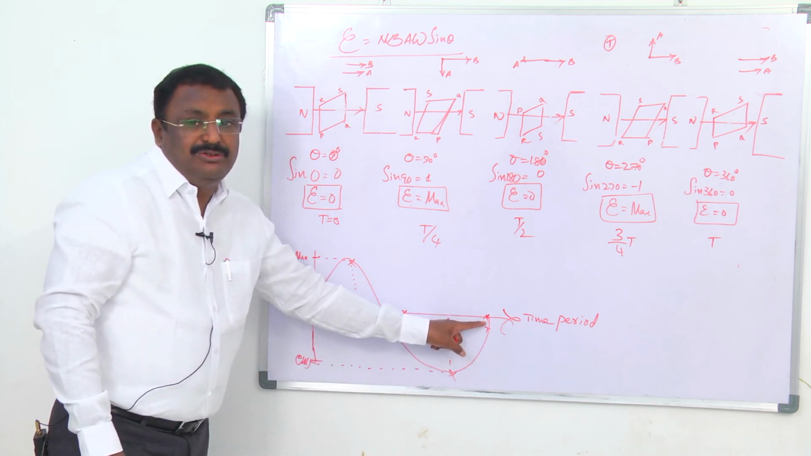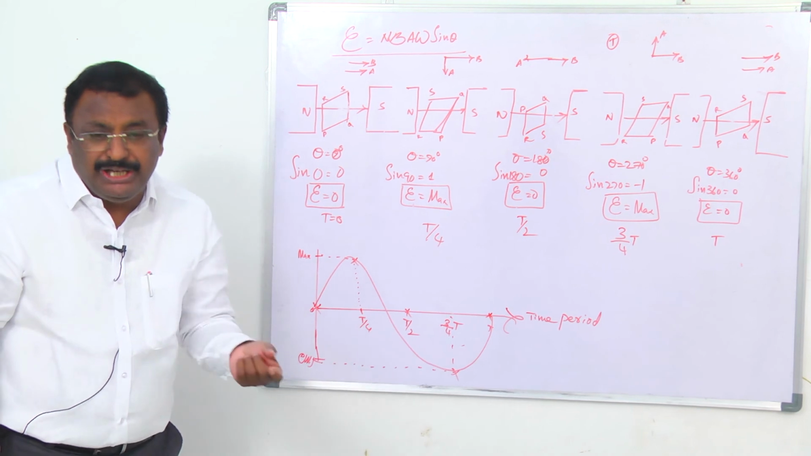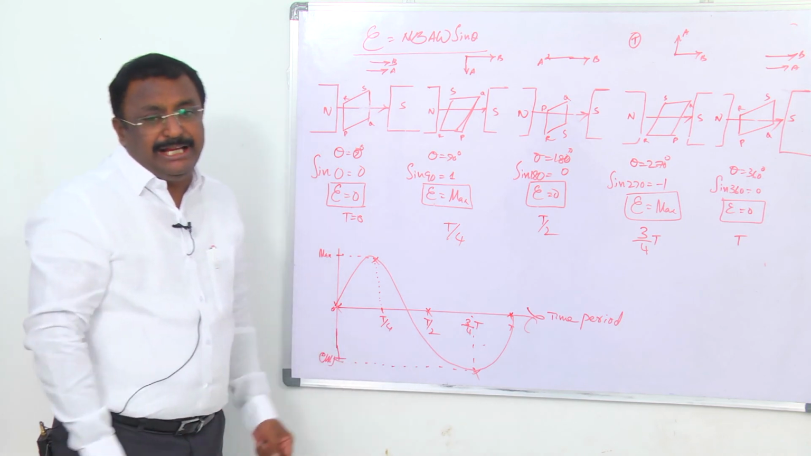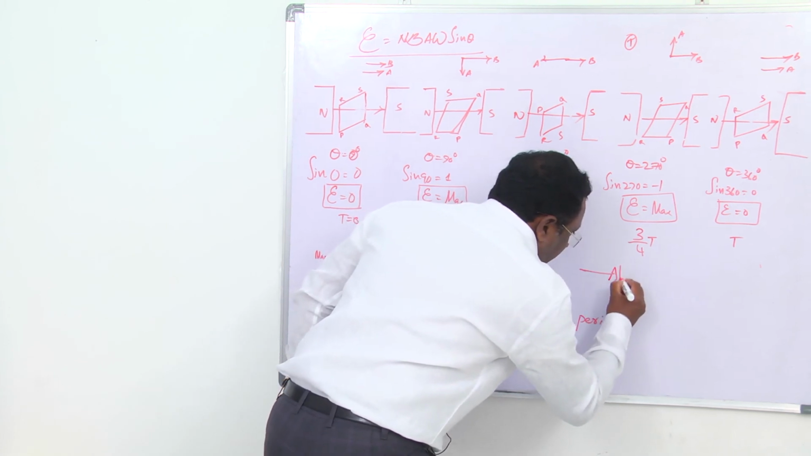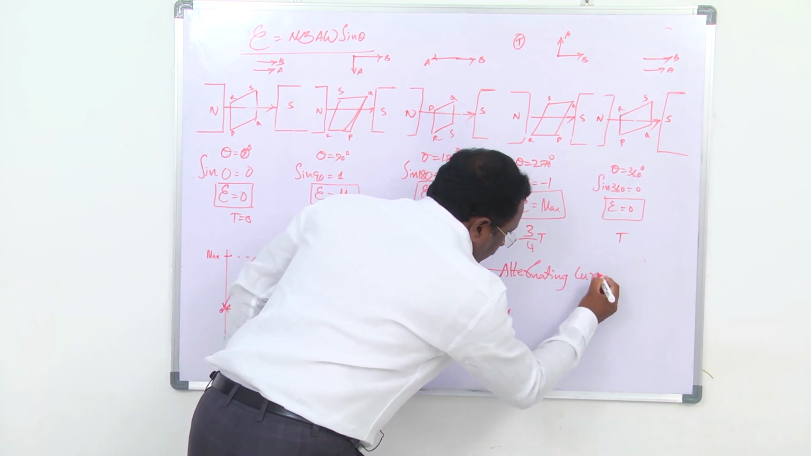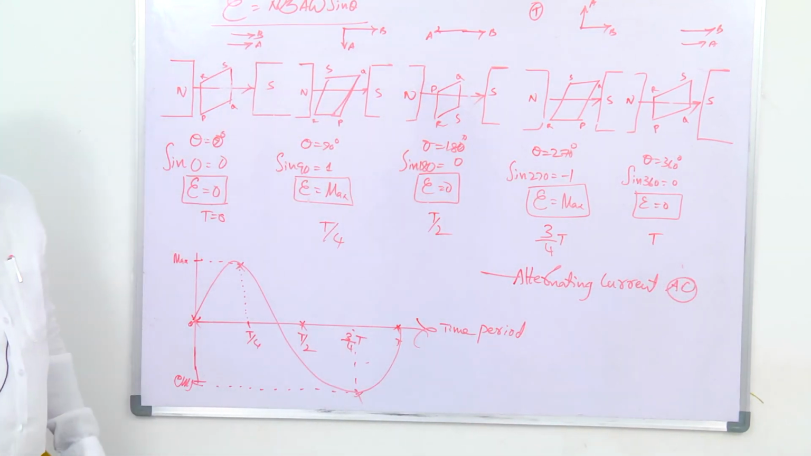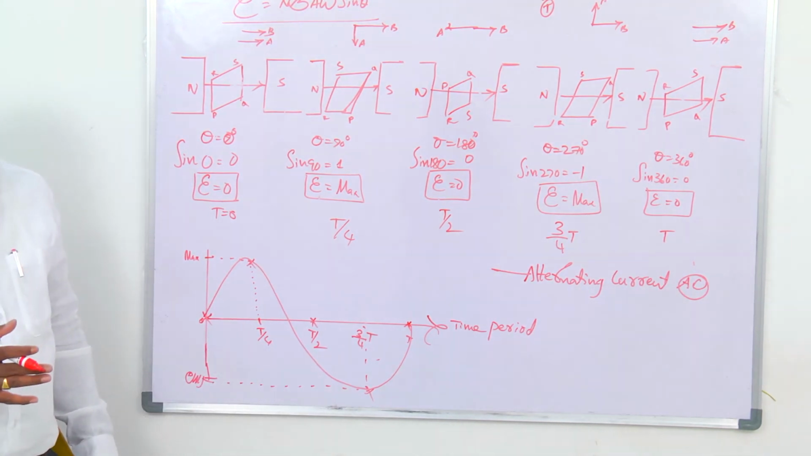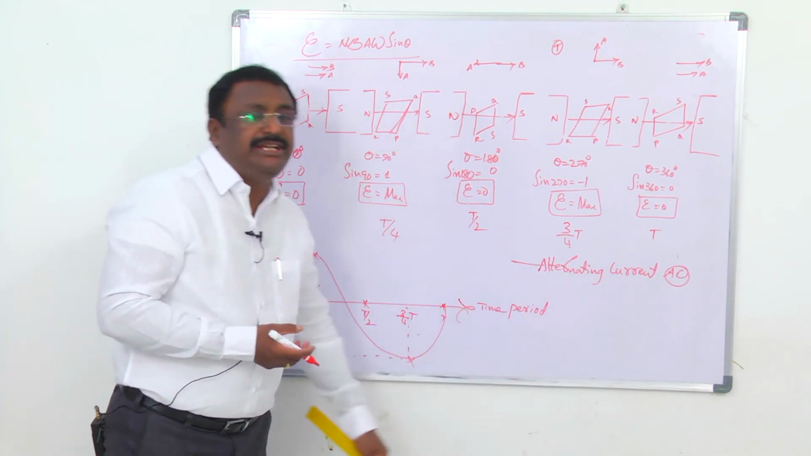A current which changes its direction alternately, and whose magnitude also changes along with time, is called alternating current. It is abbreviated as AC, simply called AC current. Why is it called alternating? Its direction and its value change along with time. That is why this current is called alternating current.